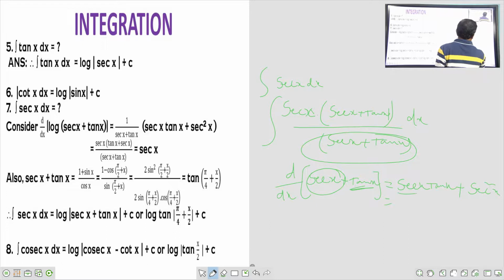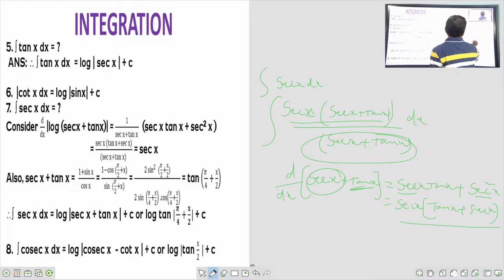Okay. Once again, what is common here? Secant x. Also here secant x. So what is common? Secant x. So same thing. I am having the same secant x into secant x plus tan x. That's why the derivative of secant x plus tan x is here in the numerator. That's why, what is the formula? Log of denominator. What is our denominator? Secant x plus tan x.